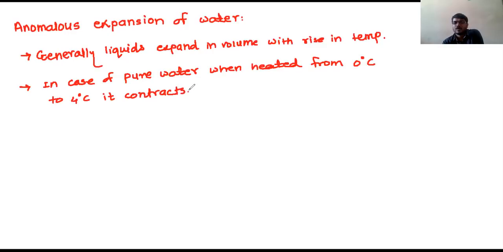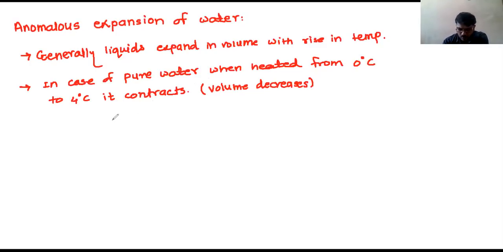Listen carefully. When pure water is heated from 0 degrees Celsius to 4 degrees Celsius, instead of expanding, it contracts. Contracts means, can I say, volume decreases. Understand? Volume decreases, I can say in simple words. Contracts.